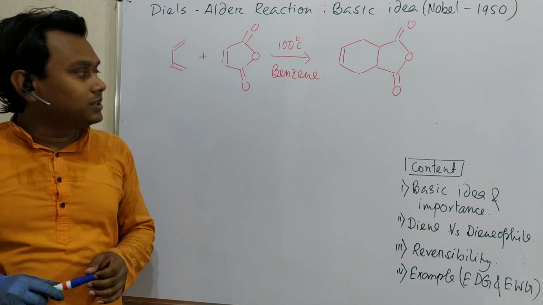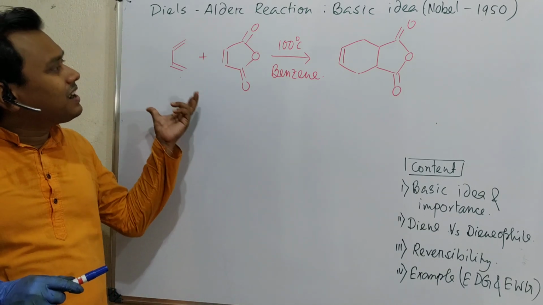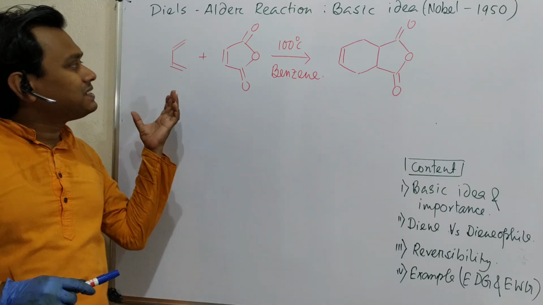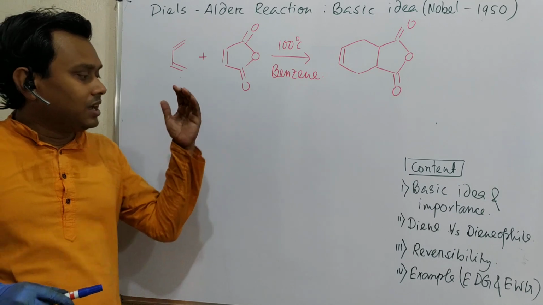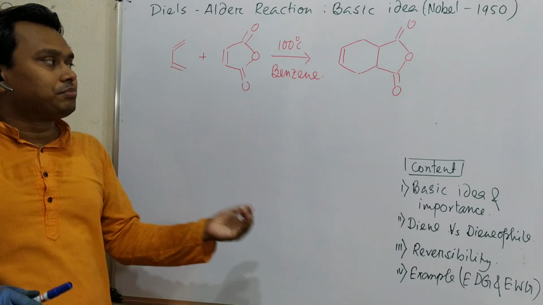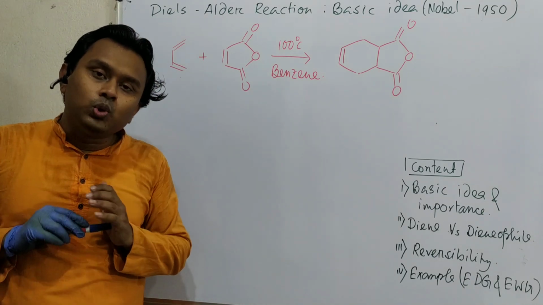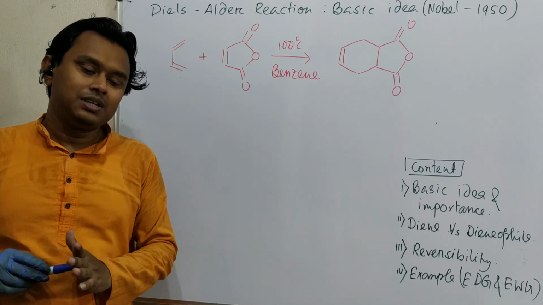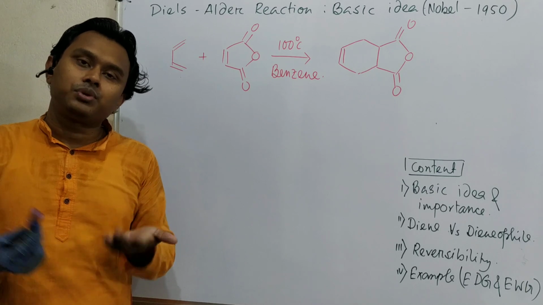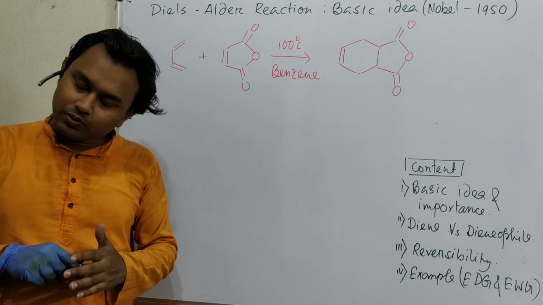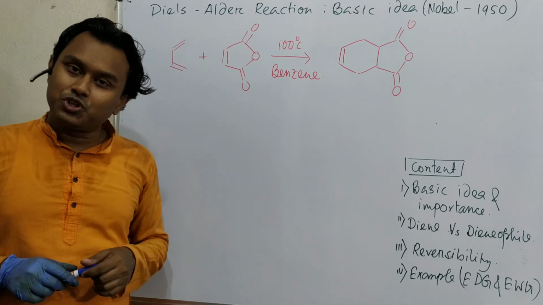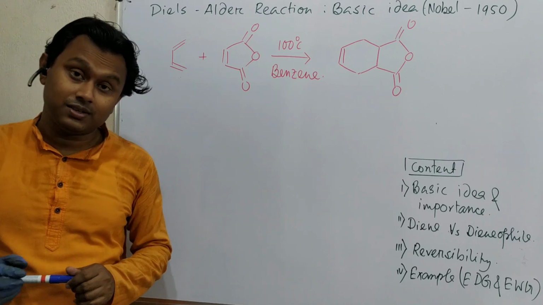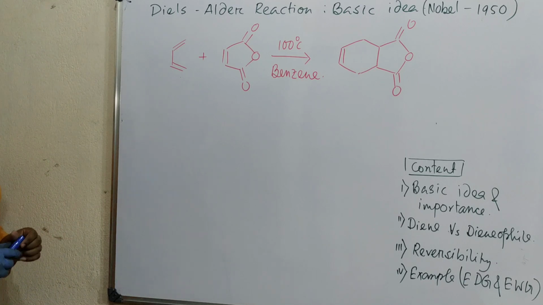What are we going to learn? We will learn the basic idea and the importance of this reaction, diene and dienophile, its reversibility, examples, and, in a very crude way, the mechanism, but this is not the right mechanism. These are easy tricks to remember the mechanism. So there is a lot of interesting chemistry to be learned. I suggest you please watch the video until the end. Okay, fine, so let's discuss.